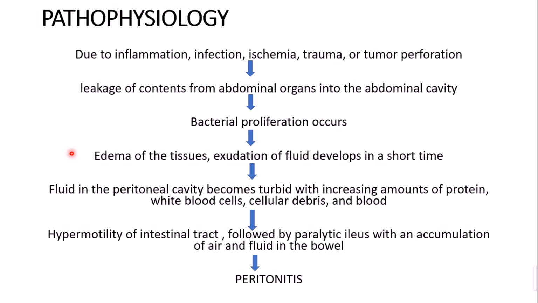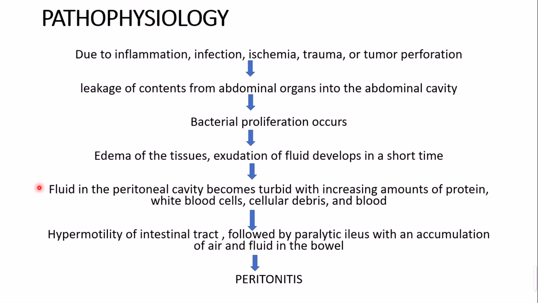That will progress to developing edema in the tissue. Exudation of fluid develops in a short time. So edematous tissue will develop, and the fluid in the peritoneal cavity will become turbid. Why is it becoming turbid and dirty? Because there is an increased amount of protein, WBC, debris, and blood, all accumulating in your abdominal cavity. Along with that leakage, all these things will cause hypermotility, or increased intestinal motility, followed by paralytic ileus.